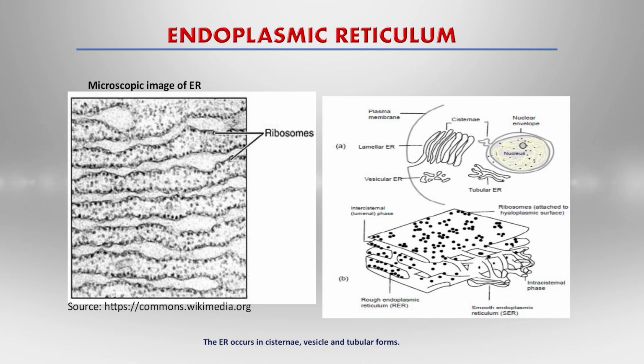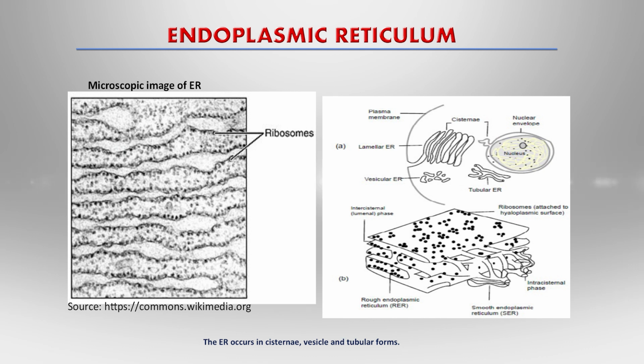It is defined by the presence of the ribosome. The endoplasmic reticulum with ribosomes attached to its surface is called the rough endoplasmic reticulum, and the endoplasmic reticulum without ribosomes attached is called the smooth endoplasmic reticulum. A continuous sheet of cisternae makes up the endoplasmic reticulum, and one end connects to the plasma membrane of the cell, and the other end connects to the nuclear membrane of the nucleus.